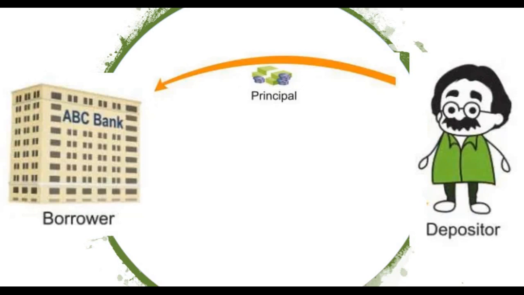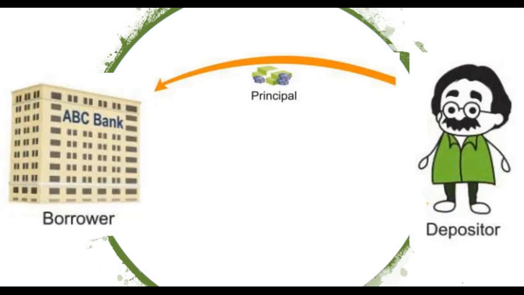After a particular period of time, Sharma needs the amount back, or the bank is giving back the amount to Mr. Sharma. When the bank gives back the amount, they will include some extra money. That money is called interest.